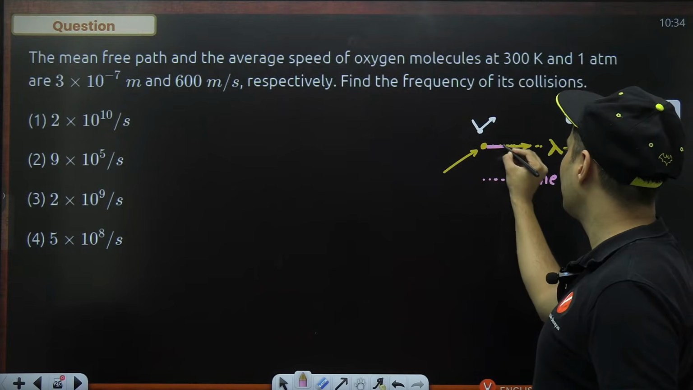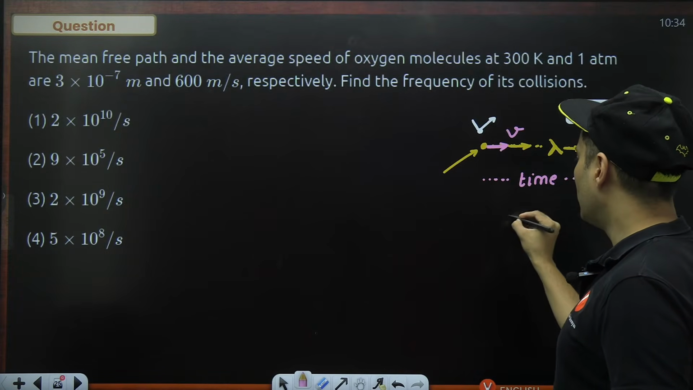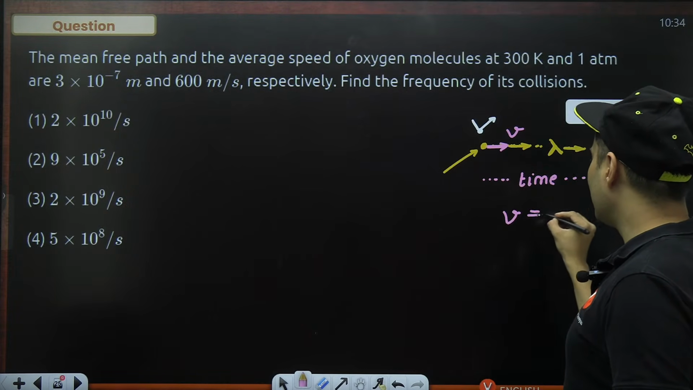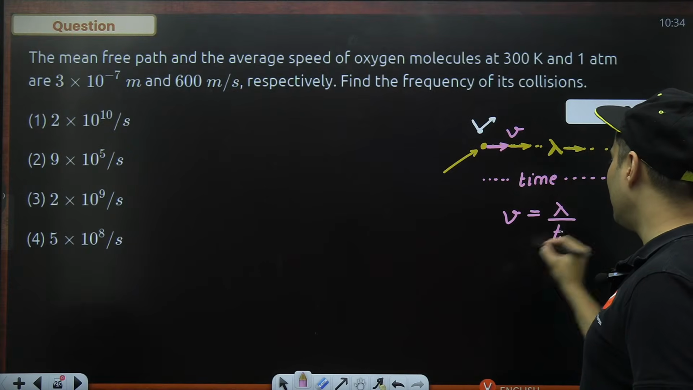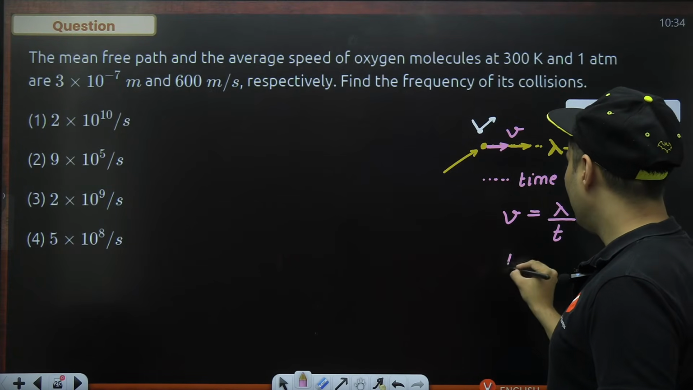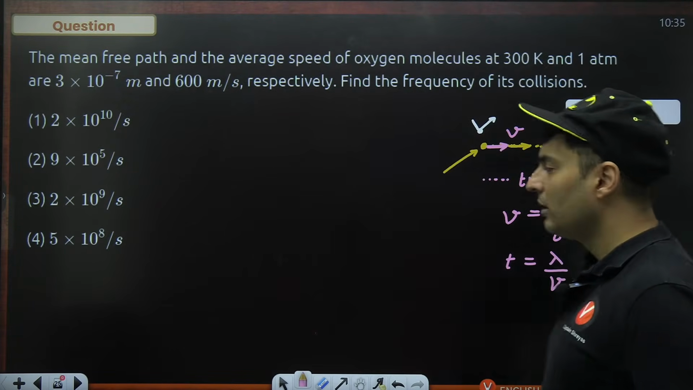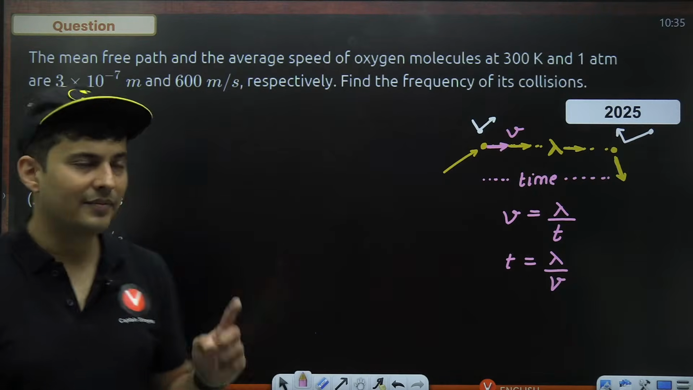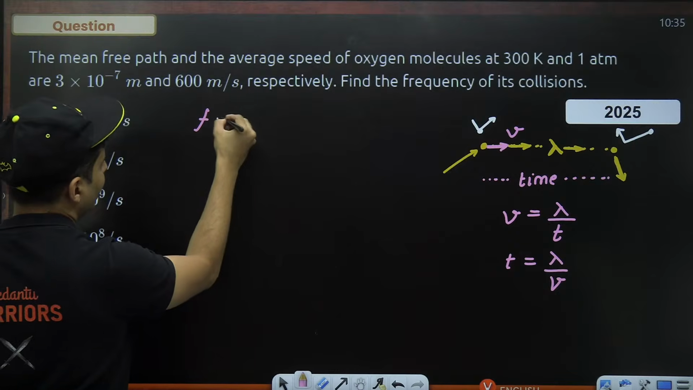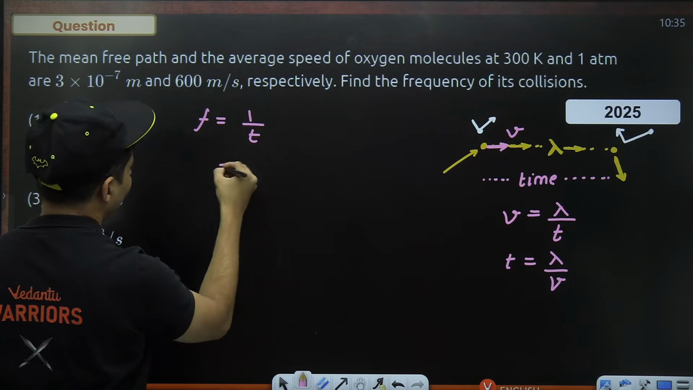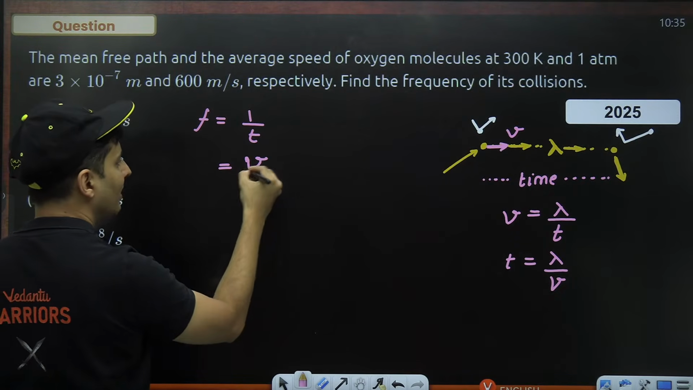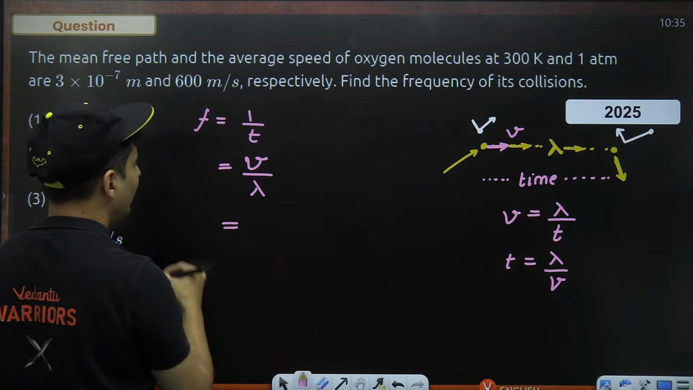And it is going with some speed, let's say v. So we know speed is nothing but distance divided by time. So if I find out the time, that time will be nothing but lambda divided by speed. But the question is not the time, it is the frequency. So frequency is the reciprocal of the time. So the reciprocal of time will be velocity divided by the mean free path.